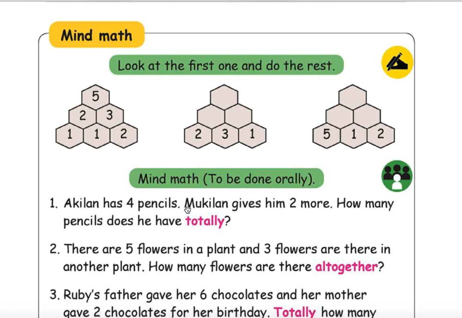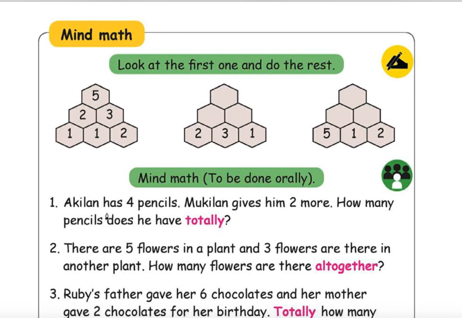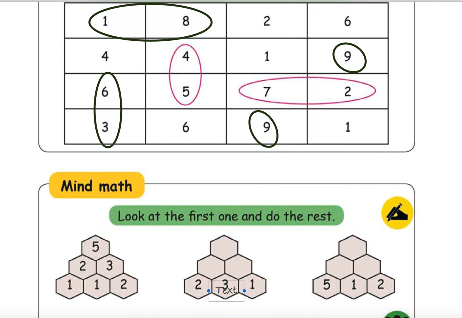Mind math, look at the first one and do the rest, to be done orally. Okay, Akilan has 4 pencils. Mokilan gives him 2 more. How many pencils does he have totally? 4 plus 2, 6.